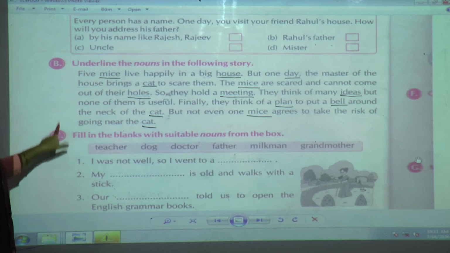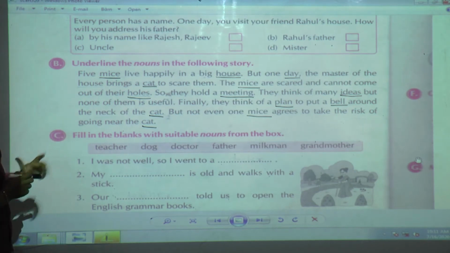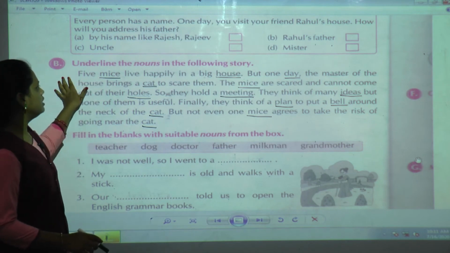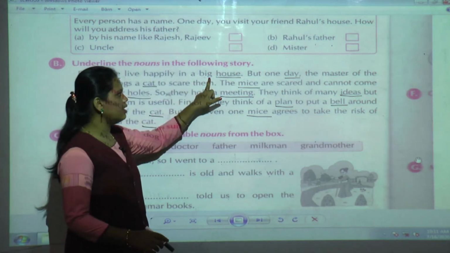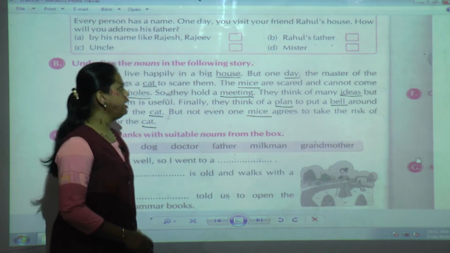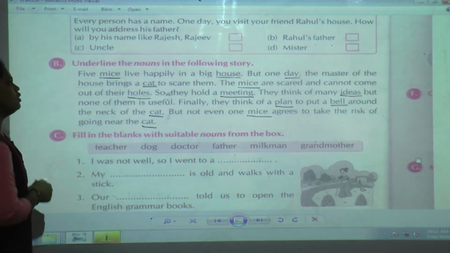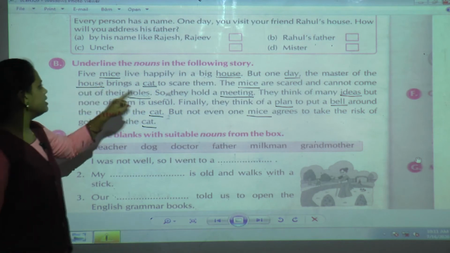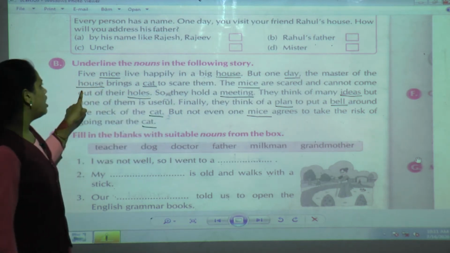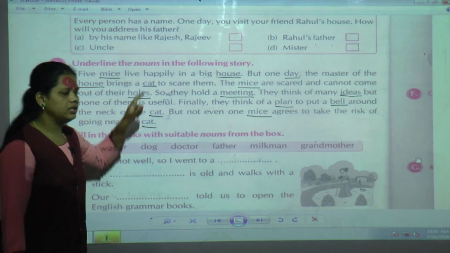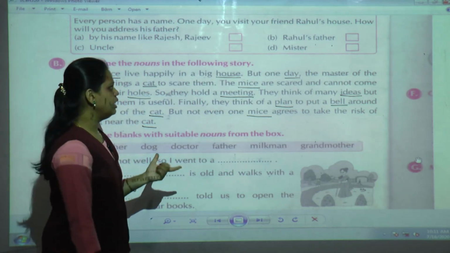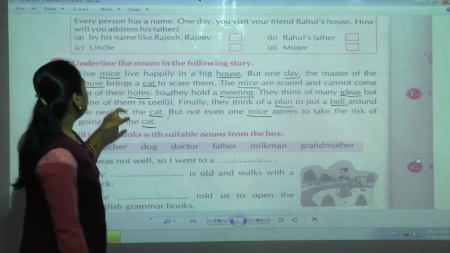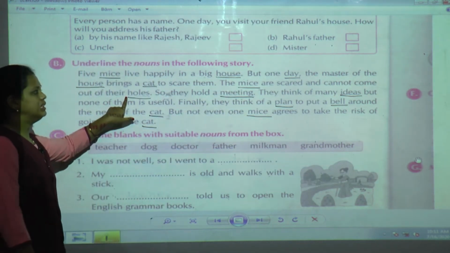So in this story, in the first sentence, mice and house are there. In the second sentence, day, house and cat are the nouns we can see; sorry, I have not underlined house here. In the third sentence, mice and holes are the nouns.